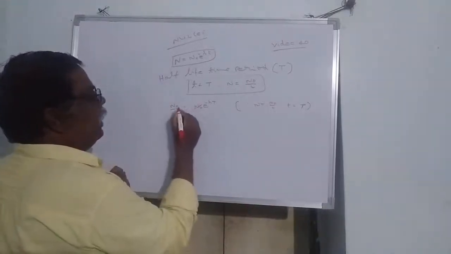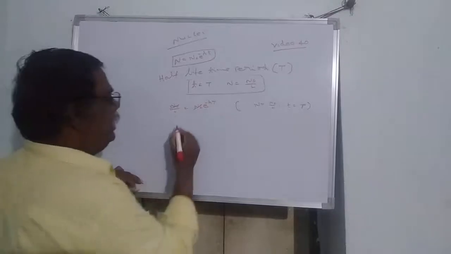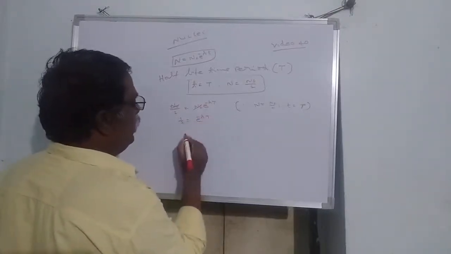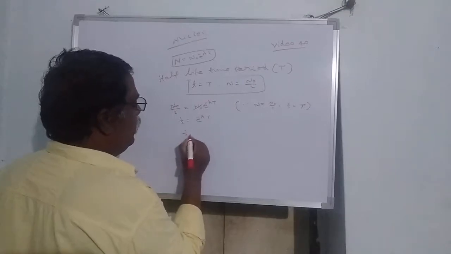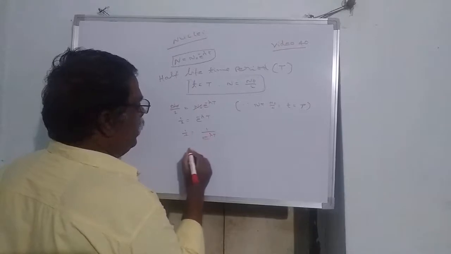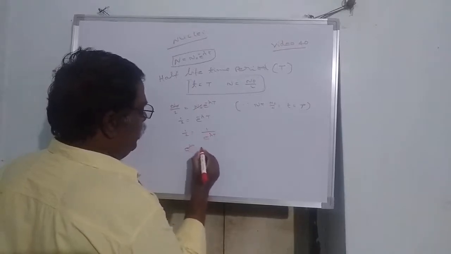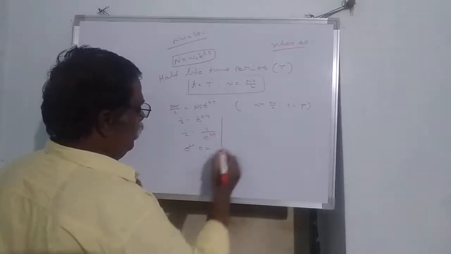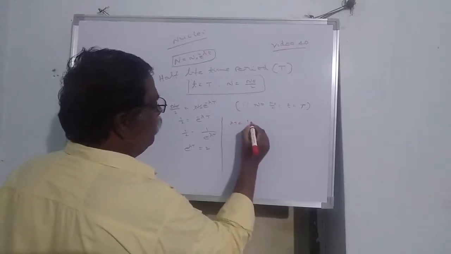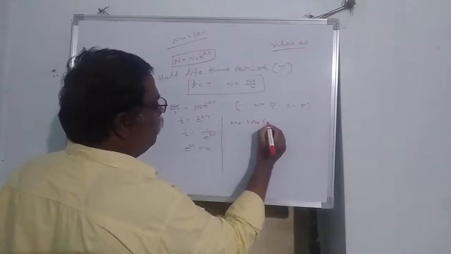So N naught cancels, then we get 1 by 2 is equal to e power minus lambda T. So this can be written as 1 by 2 is equal to 1 by e power lambda T, or e power lambda T is equal to 2. If you take the log, lambda T is equal to log base e of 2.